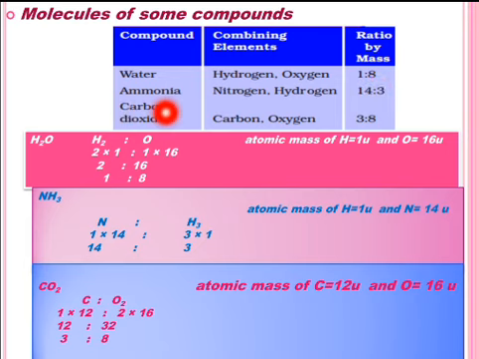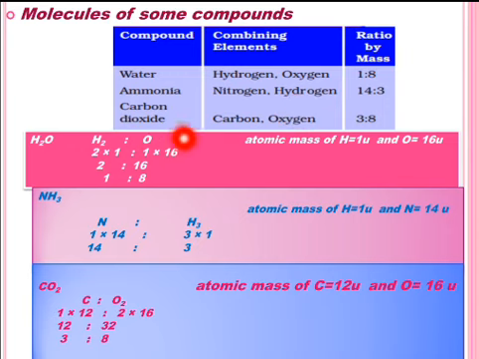Ammonia, its formula is NH3. It consists of nitrogen and hydrogen, 1 atom of nitrogen and 3 atoms of hydrogen, and their ratio by mass is 14:3, which means 14 grams of nitrogen combines with 3 grams of hydrogen to form one molecule of ammonia.